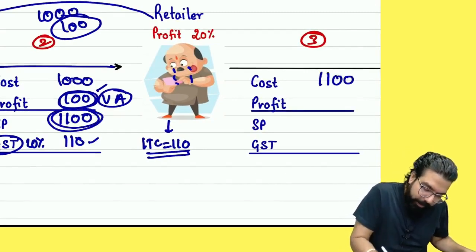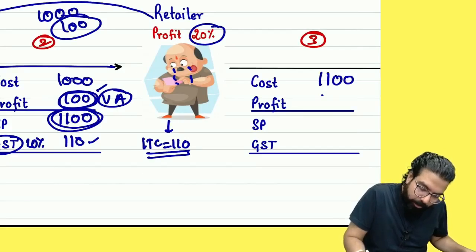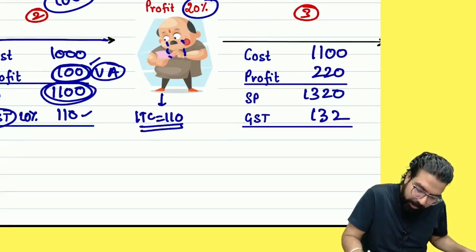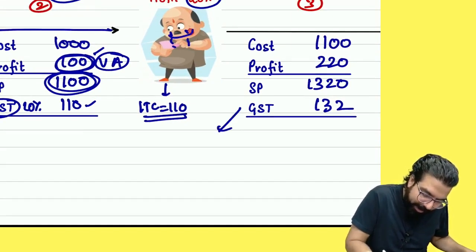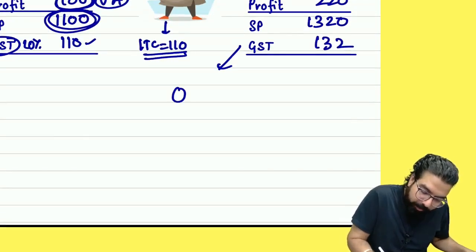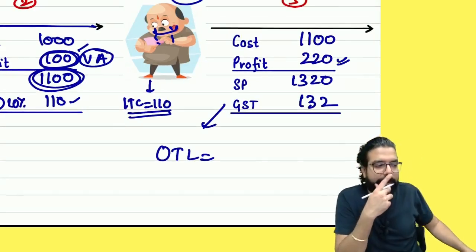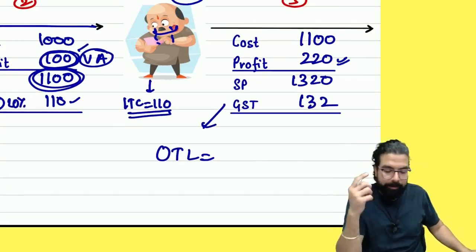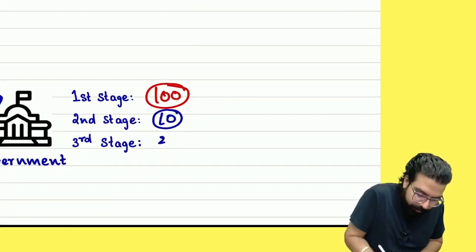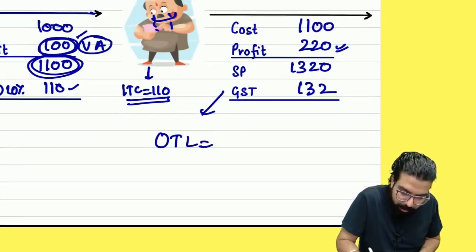1000. Profit 2. This will be 13. GST is 10%. How much? Can you tell me what will he do now? Hey, government. Output, tax, lab. Okay, can you tell me value addition if you see, and can you tell me how much is the tax payable? 20. How, sir? How?